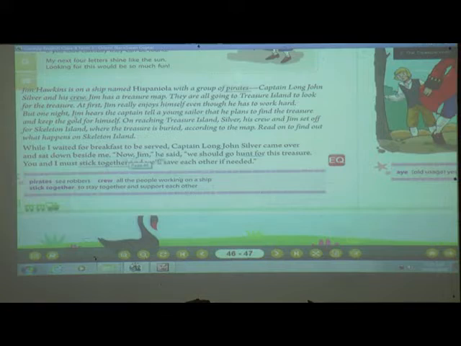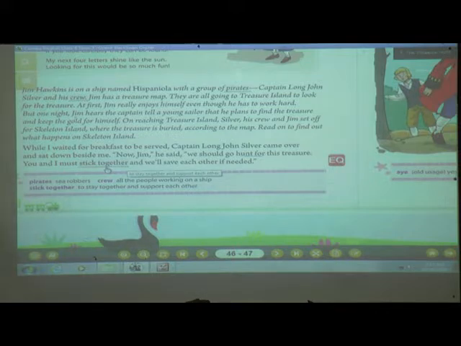Now he said, we should go hunt for this treasure. Then he is telling Jim, now what should we do? We should go hunt. Hunt means to go in search of the treasure. You and I must stick together. Stick together means we should stay together and we should support each other.